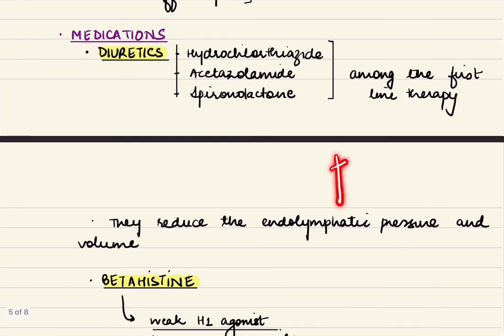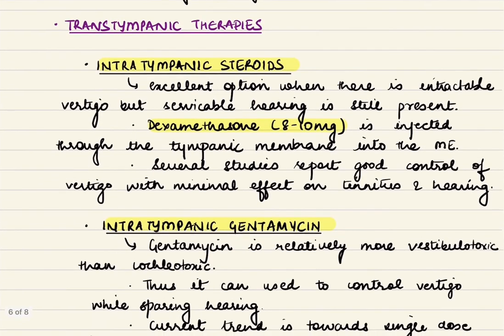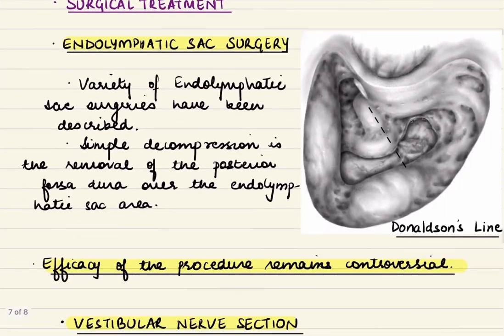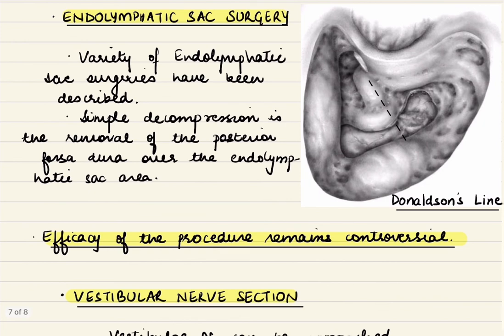Medications, first line medications are diuretics and betahistine. Then coming to transtympanic therapies, we can either give steroids or low dose gentamicin, with the control of vertigo being better with gentamicin. Coming to the surgeries, the simplest procedure described is endolymphatic sac surgery.